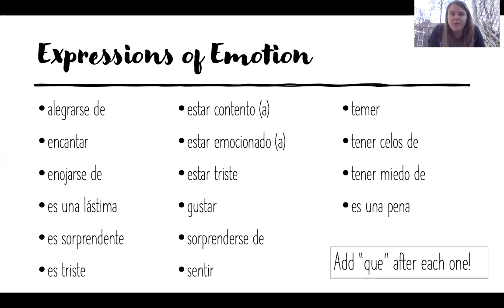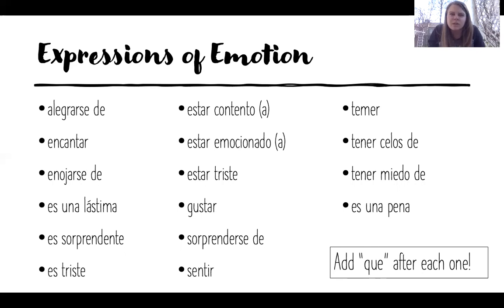Alegrarse de is to be happy about something. Encantar is to love. Enojarse de is to be angry about something, to be angry that. Es una lástima que is it's a shame that. Es sorprendente, it's surprising that. Es triste, you know that one, it's sad that. Estar contento or contenta if you are a lady, so to be happy that. Estar emocionado or emocionada, to be excited that. Estar triste, to be sad that. Gustar is to like that. So you could use that in saying like, I like that you are going on a trip this summer, something like that. Sorprenderse de, to be surprised that.